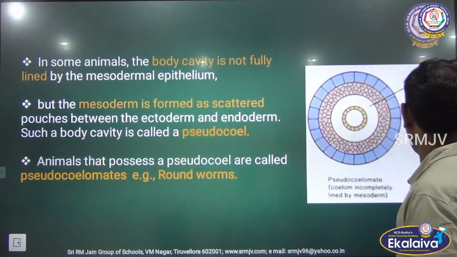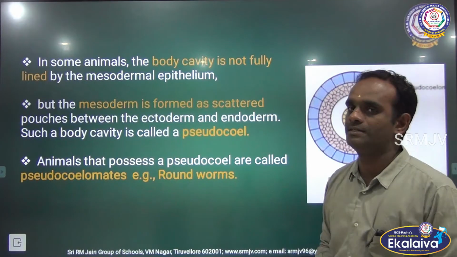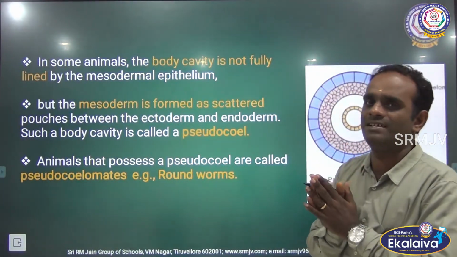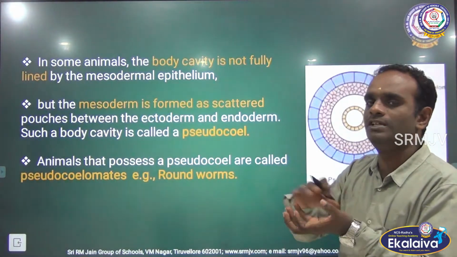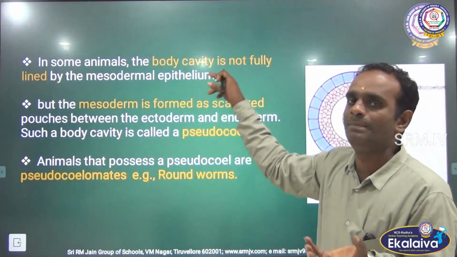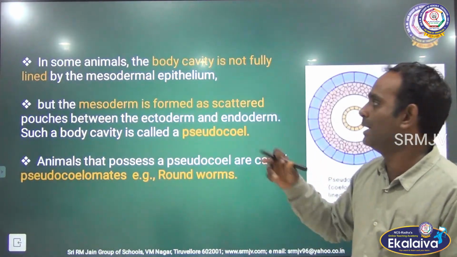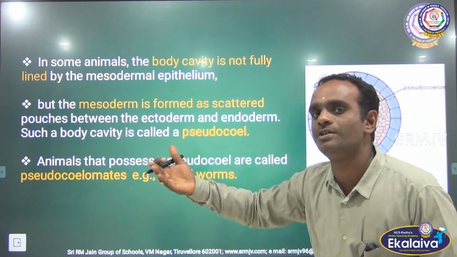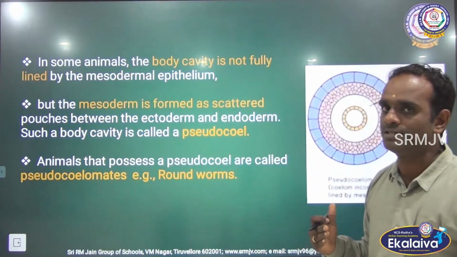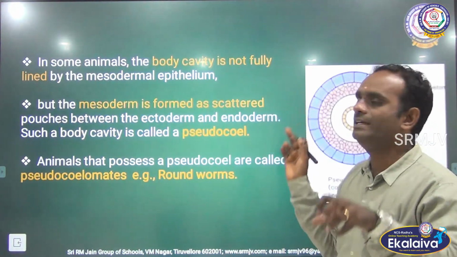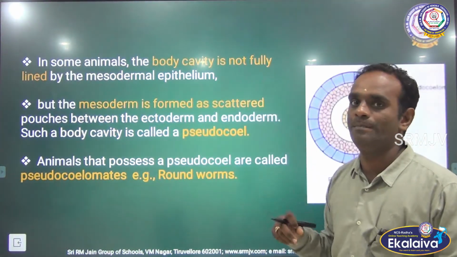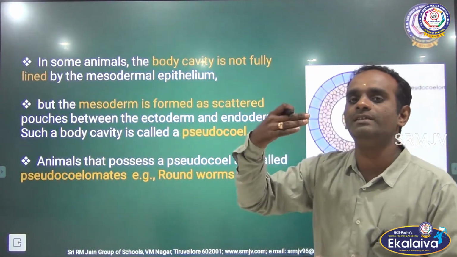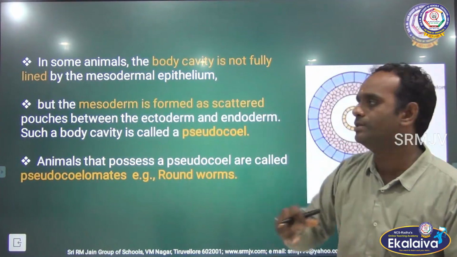The next one is, in some animals the body cavity is not fully lined, only partially lined. The body cavity is not fully lined by the mesodermal epithelium, but the mesoderm is formed as a scattered pouch between the ectoderm and the endoderm. Can you get my point? The cavity is not fully lined by the mesodermal epithelium, but the mesoderm is formed as a scattered pouch between the outer ectoderm and inner endoderm.